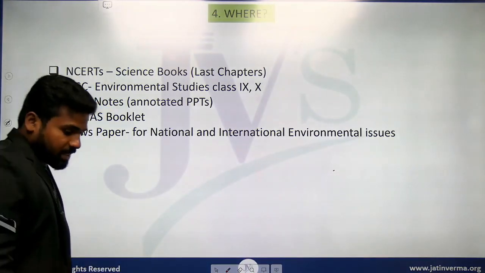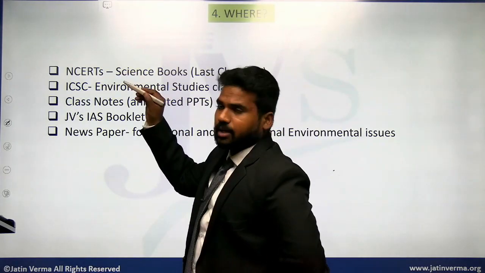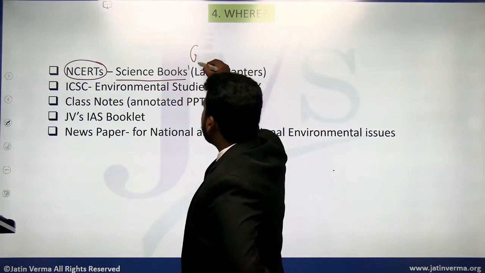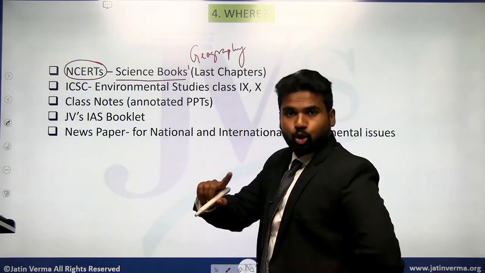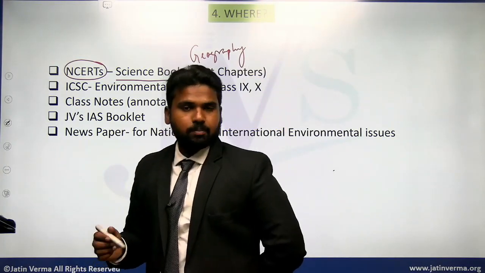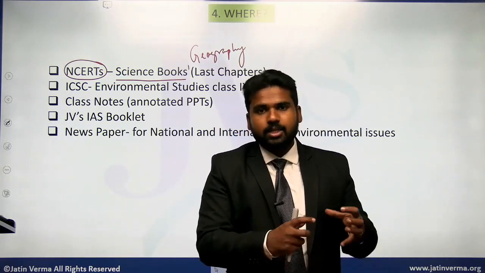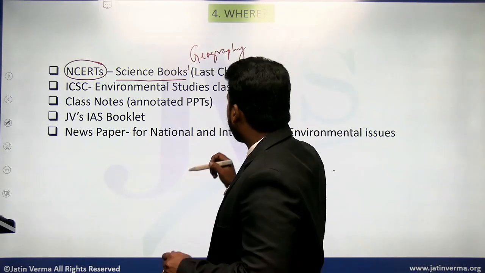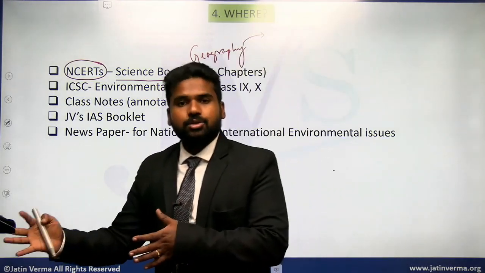For that, the basic source that I recommend for conceptual clarity is NCERT books. Some of the science books as well as geography books, because there is a close link of geography with environment and ecology. Of course, while dealing with some of the concepts, I'll be switching to the concept in geography, explaining it and coming back again so that we can have better clarity with respect to that topic. So in science books and geography books, if you look at the later sections at the end,